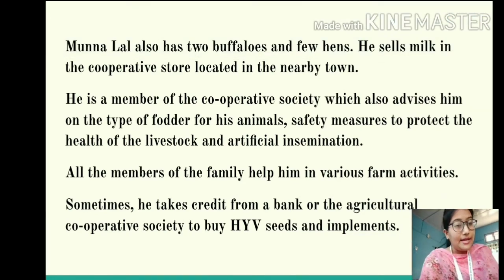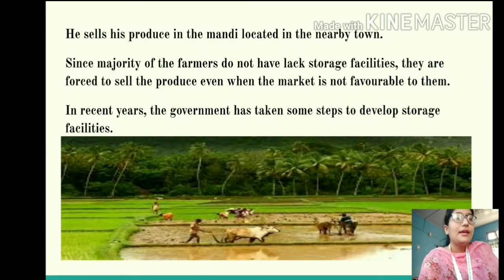Okay, so this is the scenario of farming in India, it is not very much developed, you can see, right? So Munna Lal sells his produce in the mandi. Mandi means a kind of bazaar. So he sells the produce in the mandi, which is located in the nearby town.